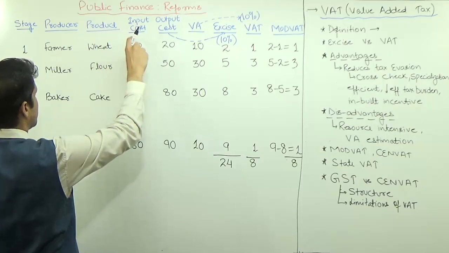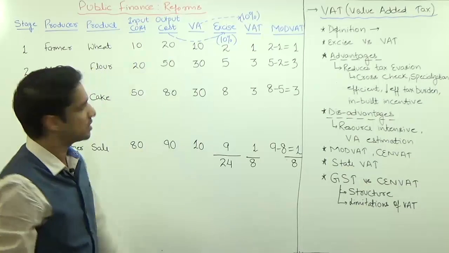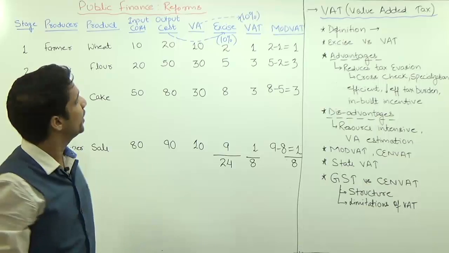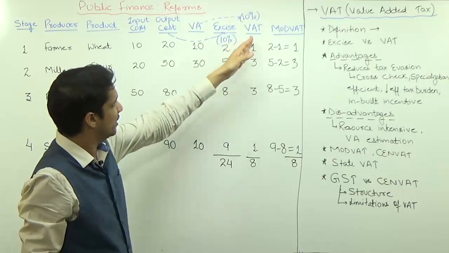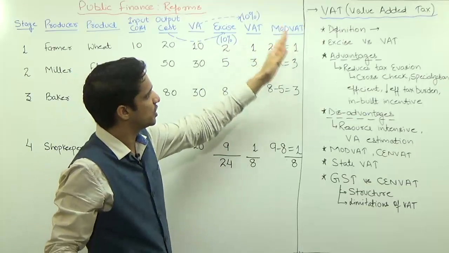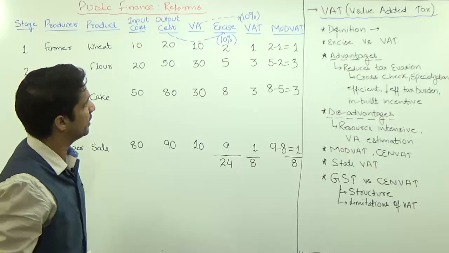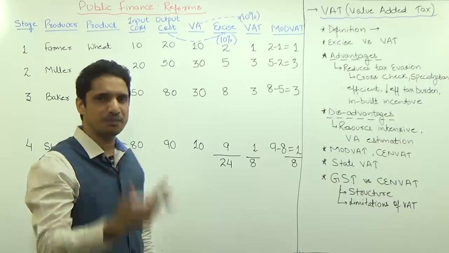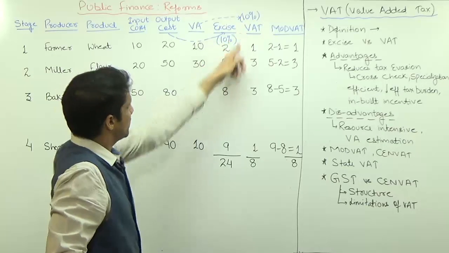The farmer is producing wheat and the input cost, the cost of fertilizer and all these things, is 10 rupees. The output cost is 20 rupees. The farmer is selling at 20 rupees, so the value addition is 10 rupees. Then we have excise, then we have VAT, and then we have the MODVAT, which came in India. We don't have an exact VAT system at the union level. We have only the MODVAT system, which was replaced, and now it is known as the CENVAT.